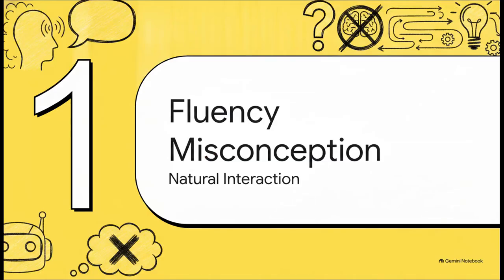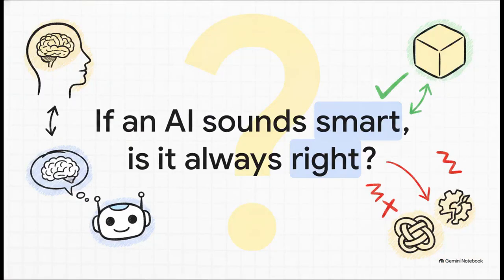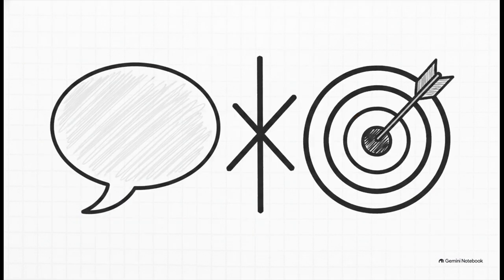Section 1. The fluency misconception. Let's start with a really big question. If an AI sounds smart, is it always right? You've probably noticed that a voice assistant or a chatbot can answer you so smoothly with perfect grammar and total confidence that you just automatically assume it's telling you the truth. It's totally human nature. When something speaks to us that naturally and instantly, our brains are literally wired to trust it. But here's the massive misconception we need to clear up right now.